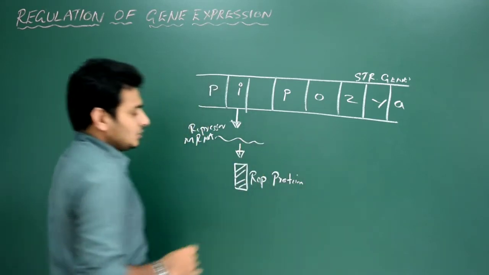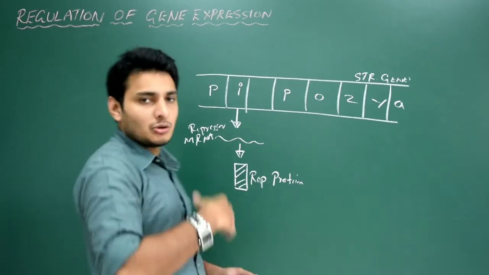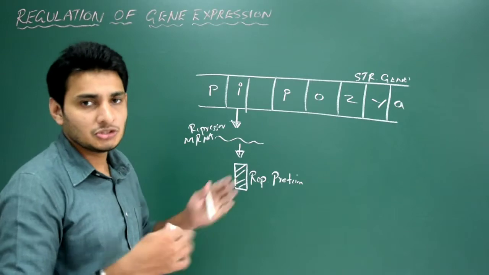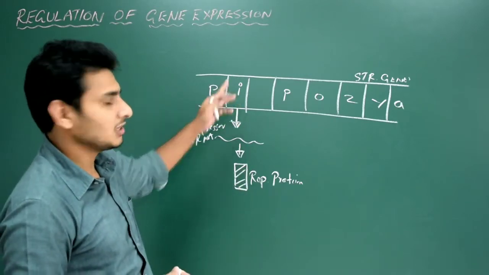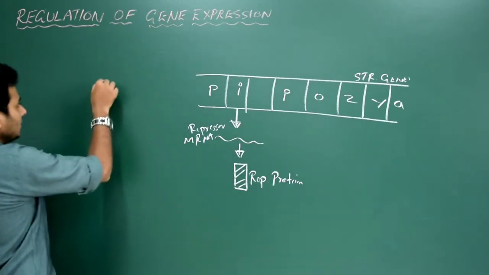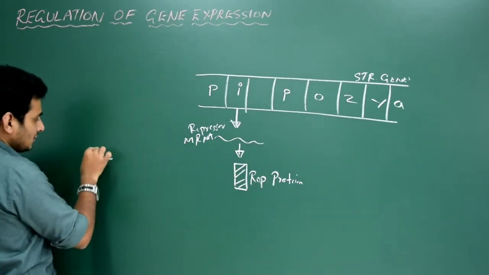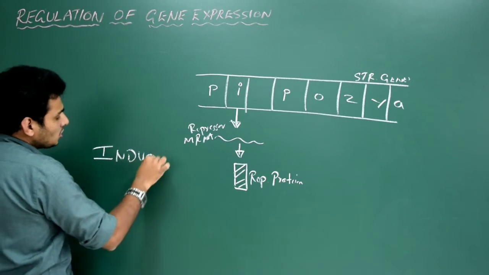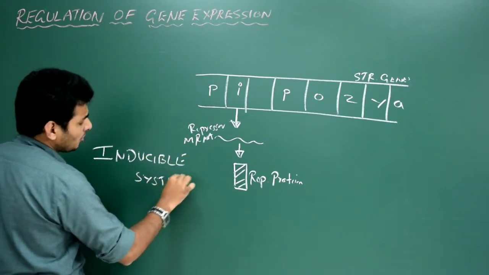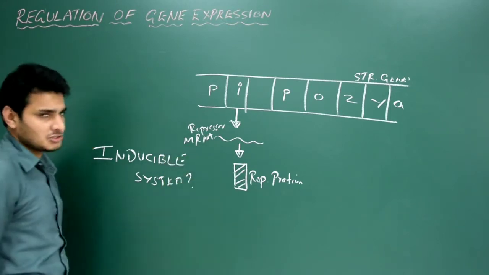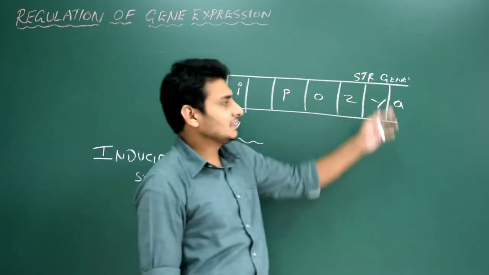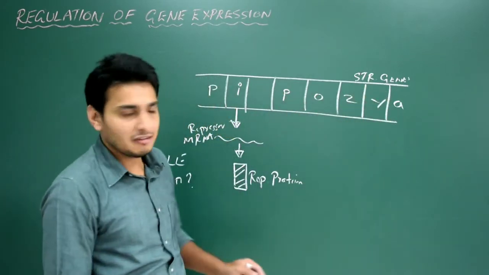Okay. So the production of rep protein is 24/7. I have already informed that it is also called constitutive genes. So constitutive gene is nothing but the regulatory gene, that is I gene. Okay, so let me write here. Lac operon is also called an inducible system. Why is lac operon called an inducible system? Because the lac operon, that is ZYA genes, get switched on only when lactose is present.